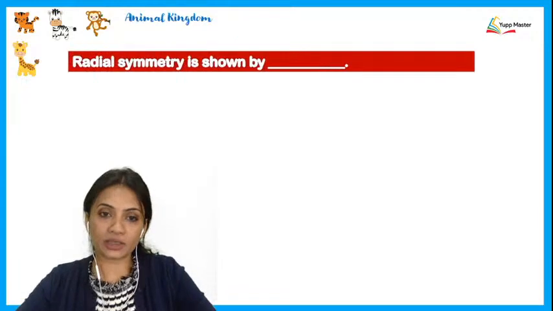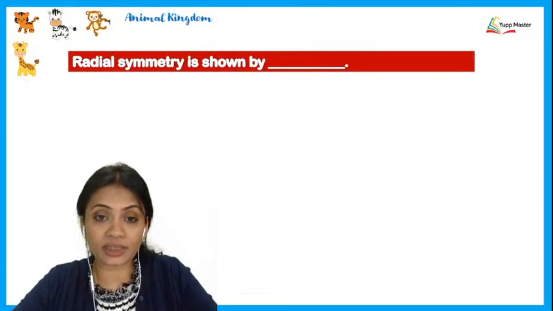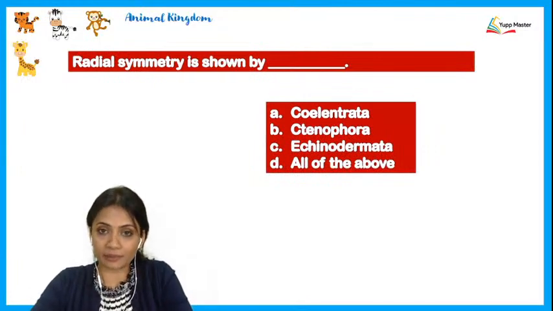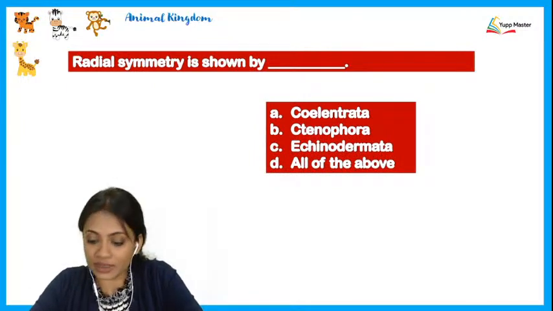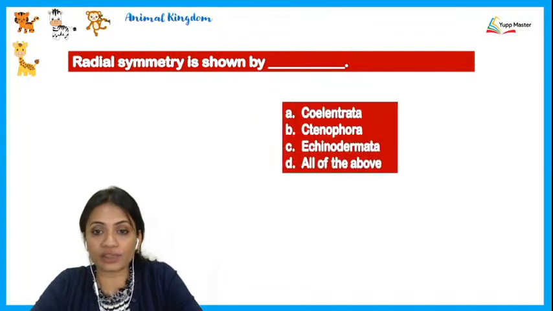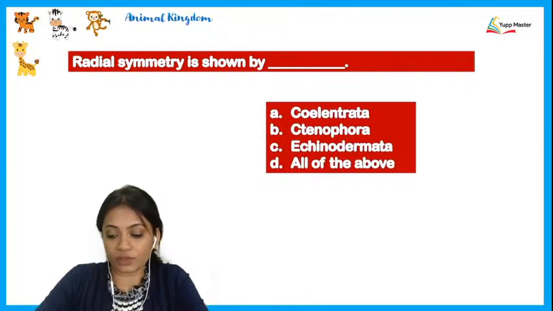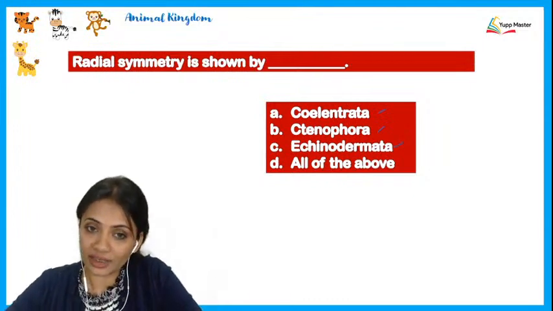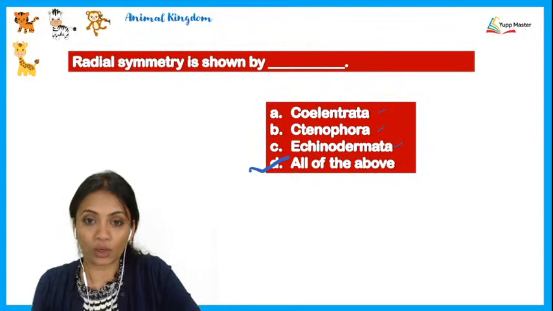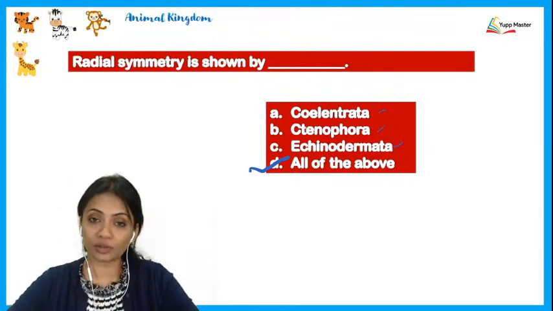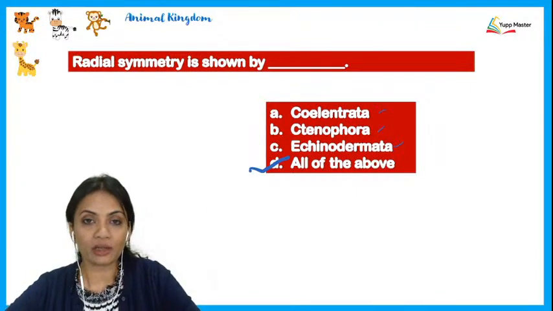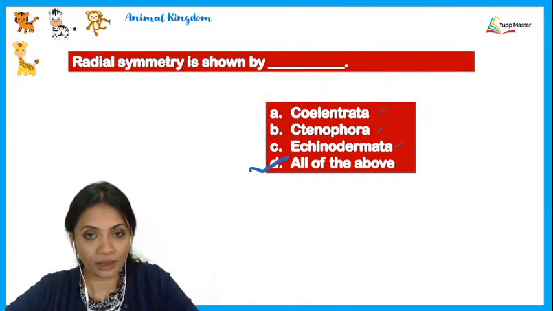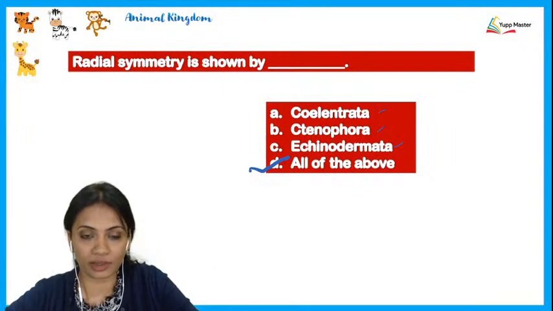Alright. Next question, radial symmetry is shown by. If you remember here, when we studied the table before, when we talked about the radial symmetry, okay, talking about the radial symmetry, there were all these three were present. There was Coelenterata, there was Ctenophora, and there was Echinodermata. So radially symmetrical animals are D, all of the above. In fact, these are the only three phyla which are showing radial symmetry. Apart from Porifera, all the other phyla belong to bilaterally symmetrical animals.